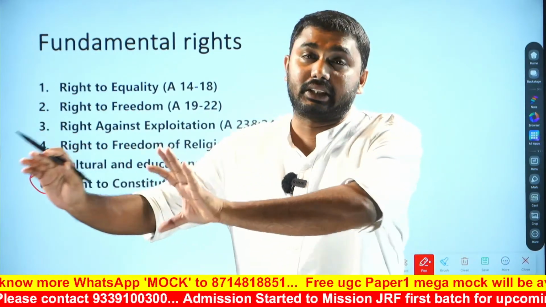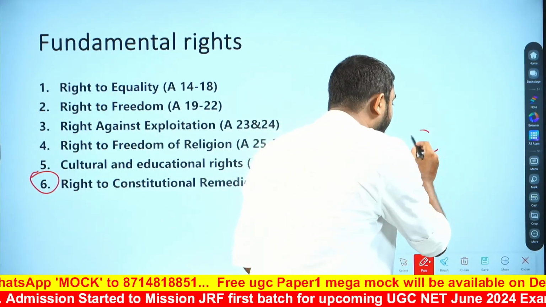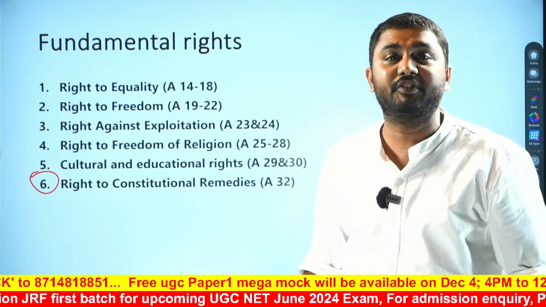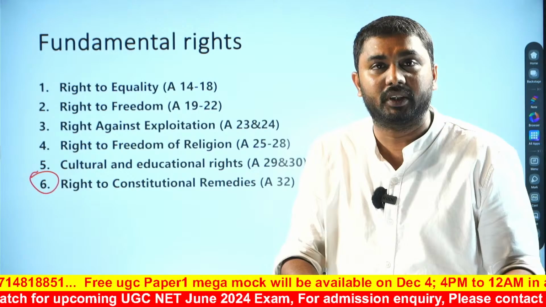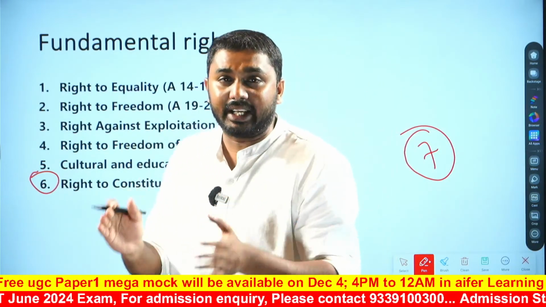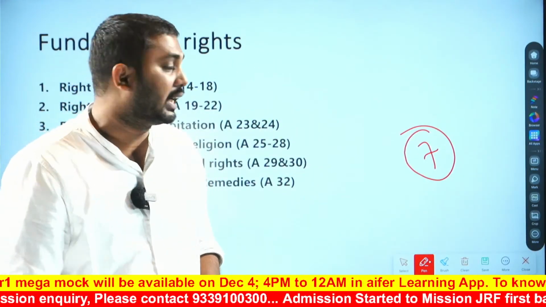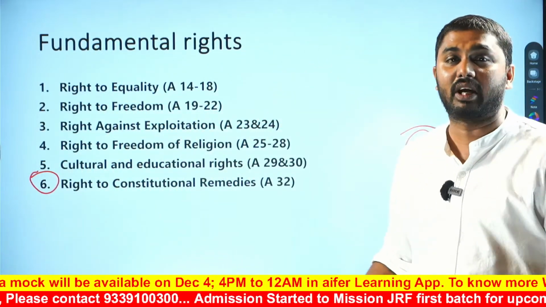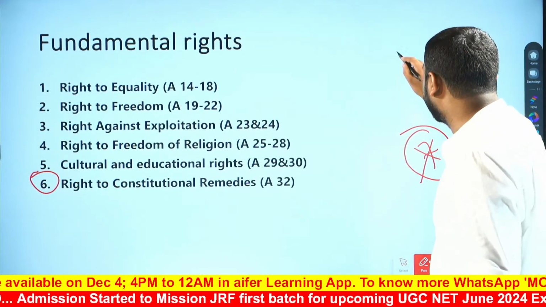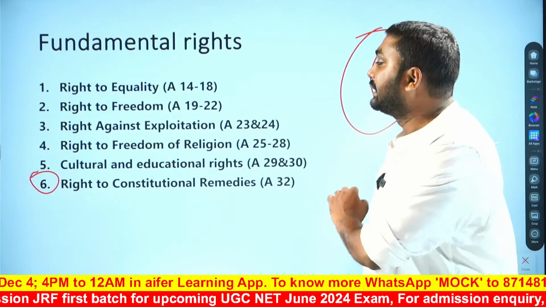In the initial stage, we had 7 fundamental rights, but we dropped one. Which of the fundamental rights did we drop? It is the right to property. We dropped the right to property, and initially we had 7, but after dropping the right to property, we now have 6 fundamental rights.